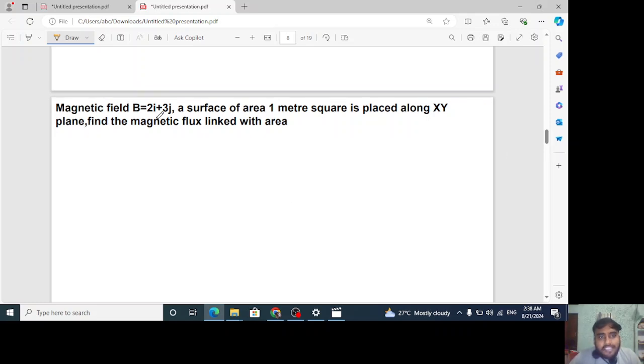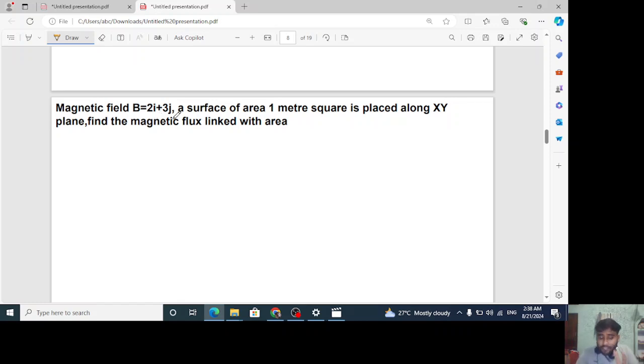The magnetic field B is equal to 2i cap plus 3j cap. A surface of area 1 meter square is placed along the XY plane. Find the magnetic flux linked with this area. Understand, this is a very important question. Okay, what is it saying? The magnetic field B. This is the value of the magnetic field given.